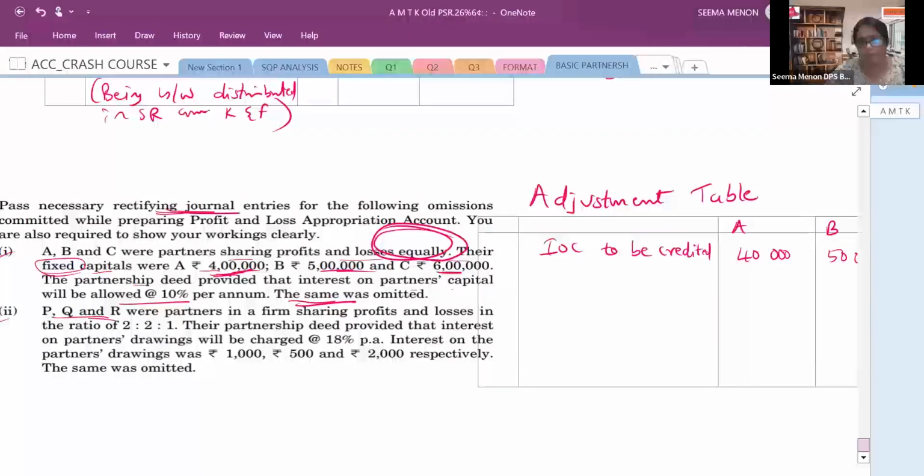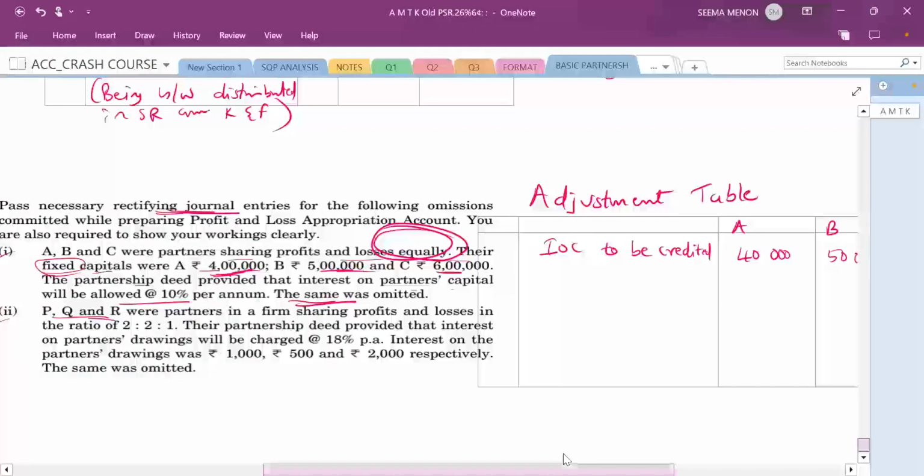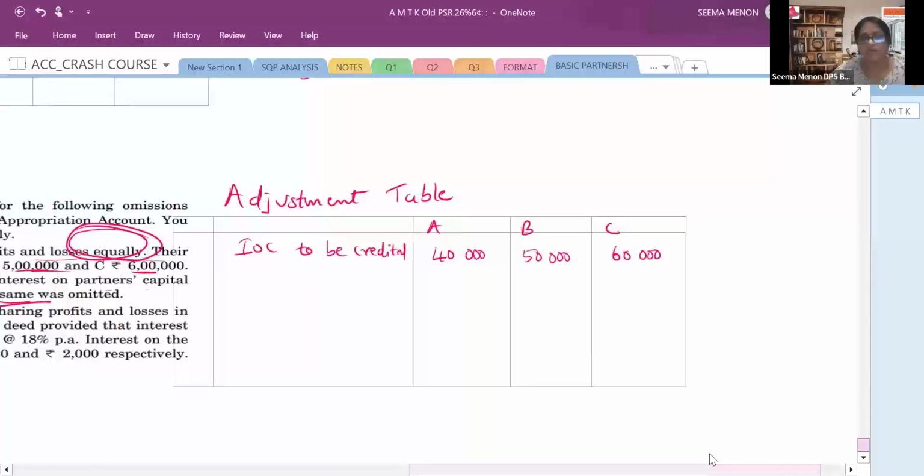They are equal partners. Now you have to see what is the total interest on capital. Total interest on capital, here I'm writing on the right side. Otherwise, you can have one more column. Total IOC will be how much? 40,000 plus 50,000 plus 60,000. That is 1,50,000. This 1,50,000 is distributed equally because the firm did not show it as an expense.